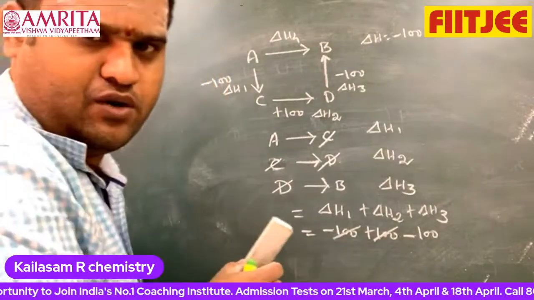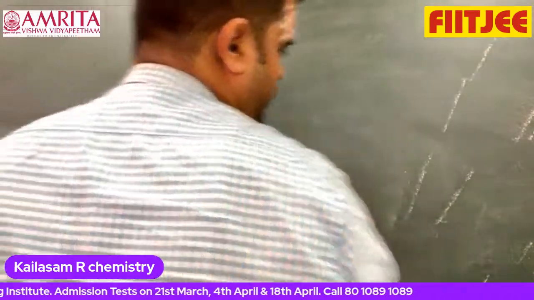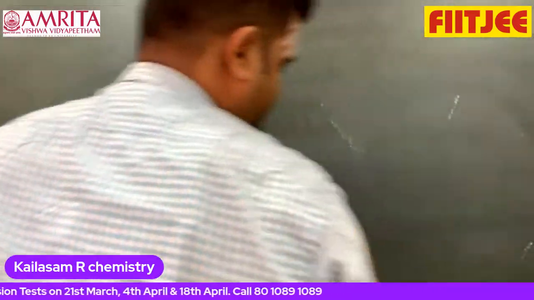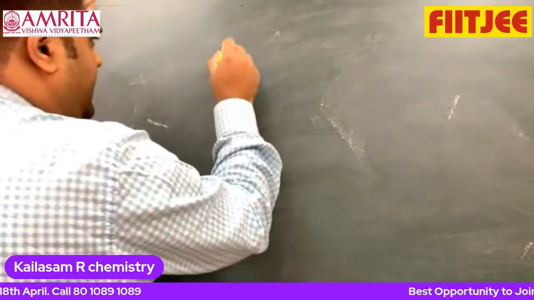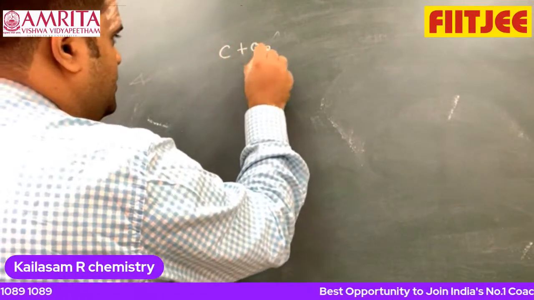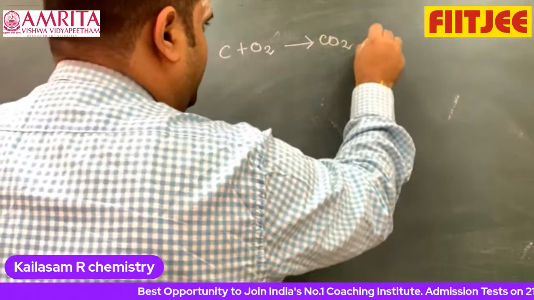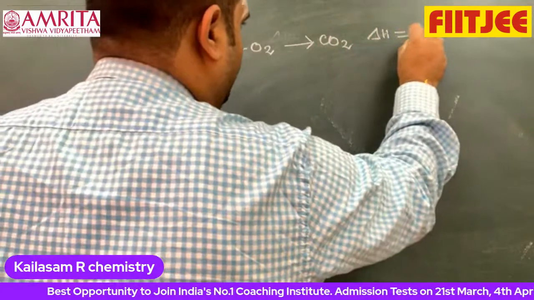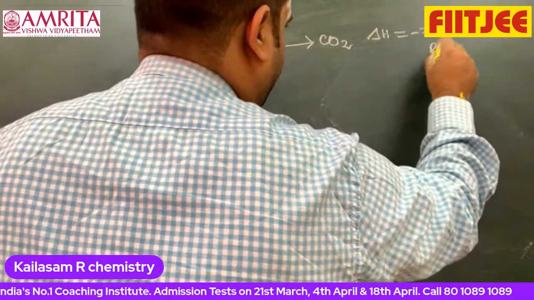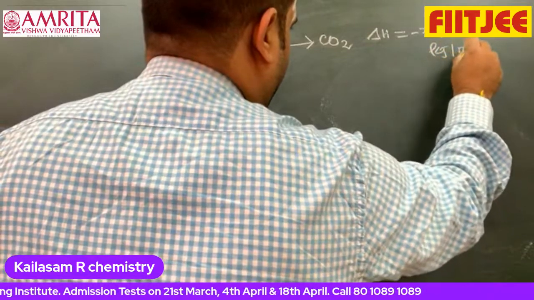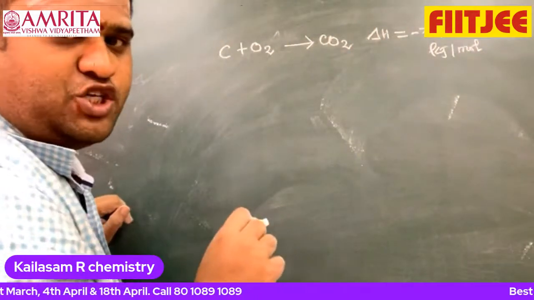Now we're discussing this. Listen. C plus O2 gives CO2, with delta H equal to minus 393.5 kilojoule per mole. This is the standard enthalpy of formation of CO2.